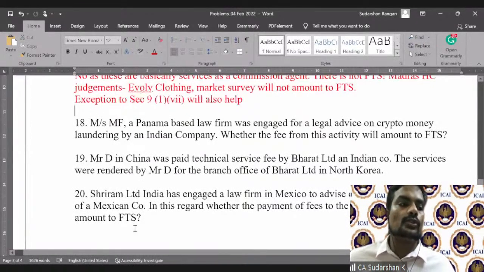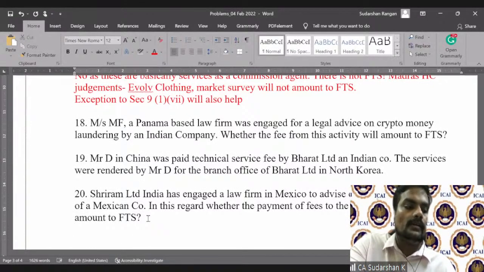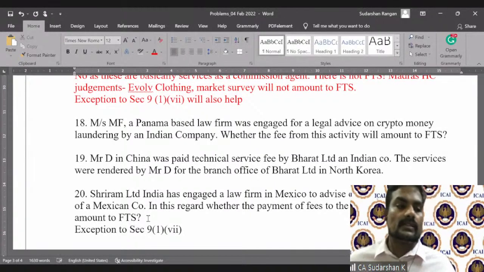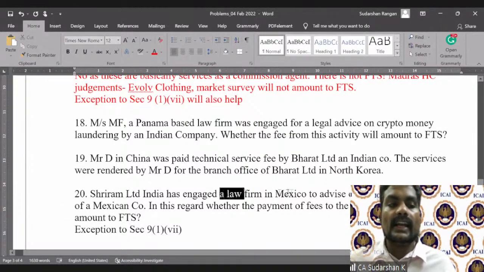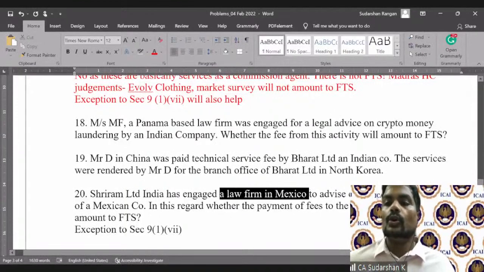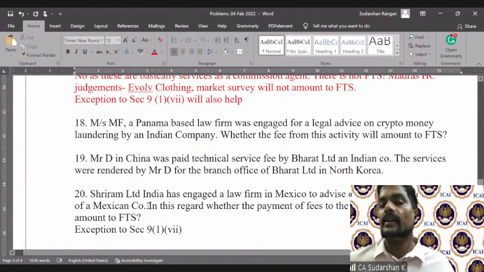Question number 20 also talks about exception. If you look here, this is a Madras High Court judgment as well. Exception to section 9(1)(vii). Here, an Indian company had engaged a law firm in Mexico to advise on a proposed acquisition of a Mexican company.